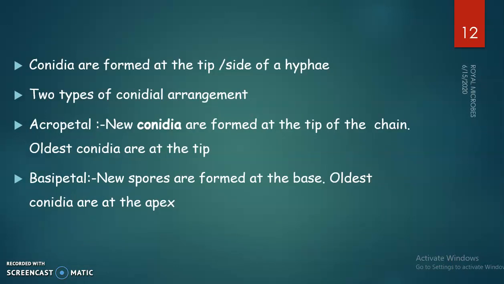Conidia are formed at the tip or side of a hypha, and this hypha is called conidiophore. Two types of conidial arrangements can be seen, acropetal arrangement and basipetal arrangement. Acropetal means new conidia are formed at the tip of the chain, that is, the oldest conidia are at the base. Basipetal means new spores are formed at the base, that is, the oldest conidia are at the apex.